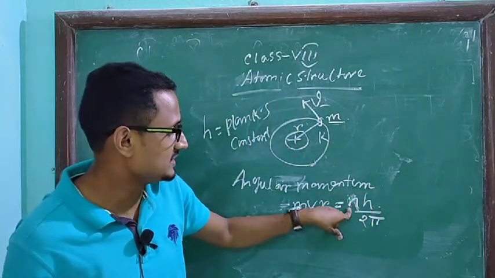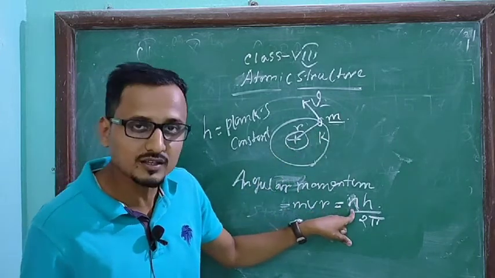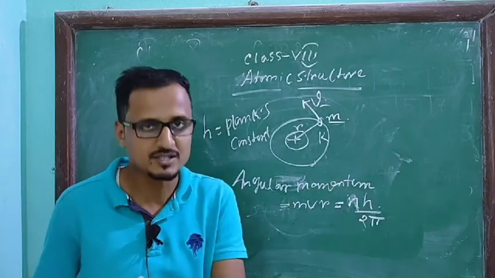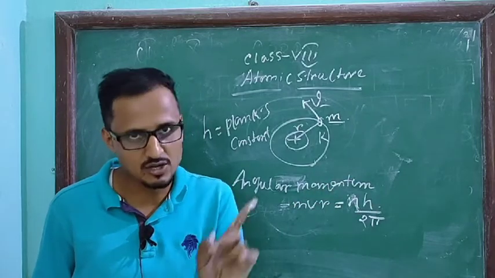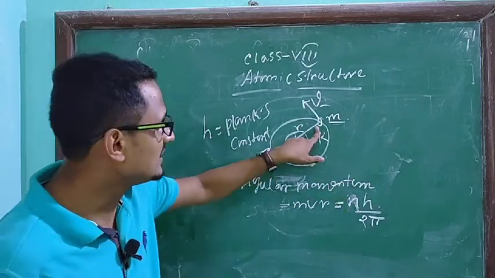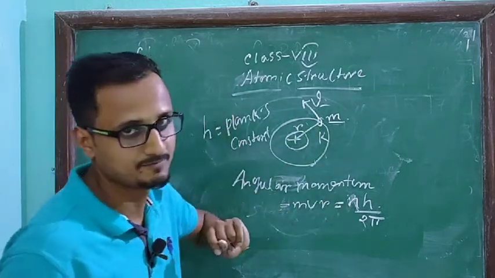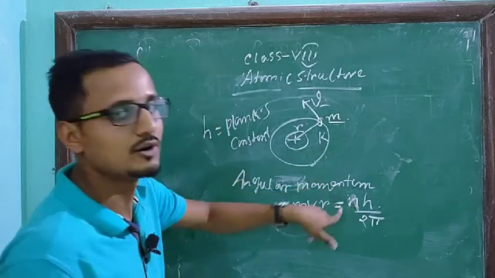N is the number of orbit. For K orbit, the value of n is 1. Whenever an electron is revolving in a circular orbit in K, the angular momentum will be 1h by 2 pi, because here the value of n is 1.